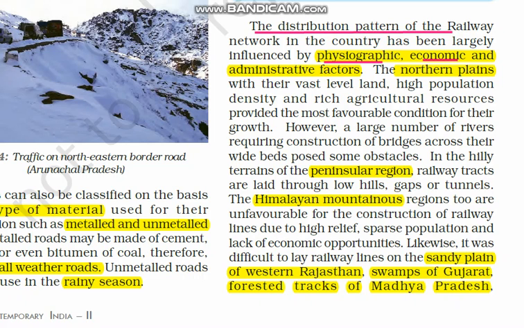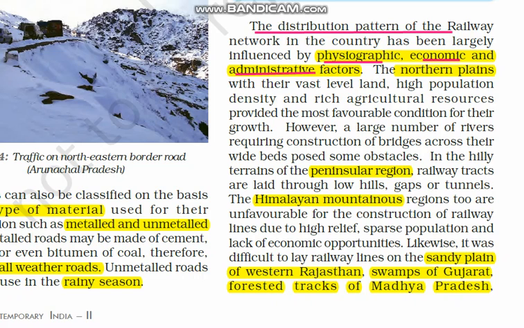Then economic regions, economic in the sense business. Suppose nearby any industrial area or business area, mostly populated area, surely their railway tracks will go on. Then administrative factors like capital cities need more railway tracks because there more transportation is required. So these are the three other factors which influence the distribution. And now we will see region wise India as per the relief features.